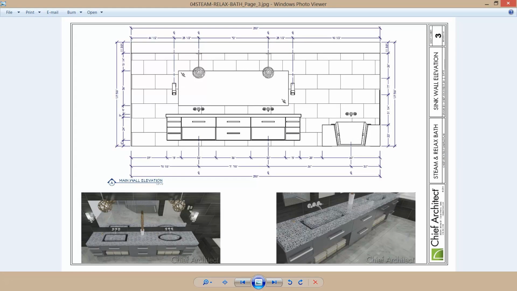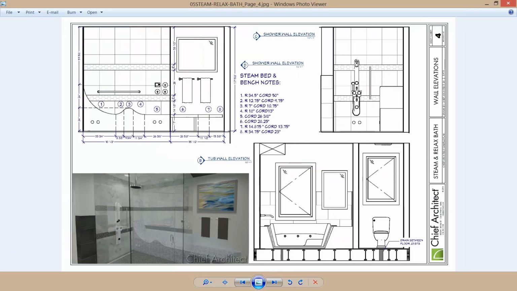let me just pull up a different view here. An example of that is in this steam shower. I actually used a tool very similar to the custom backsplash. It's a polyline solid to create this shape of the shower. You'll notice that what I've done here is I've done callouts for each of the radius and chords and put it in a corresponding table. So if you want to get to that level of detail, you can open up each line segment and get the data that you're after.